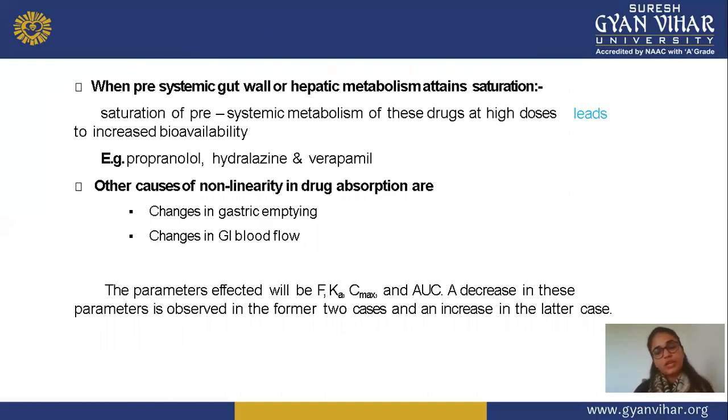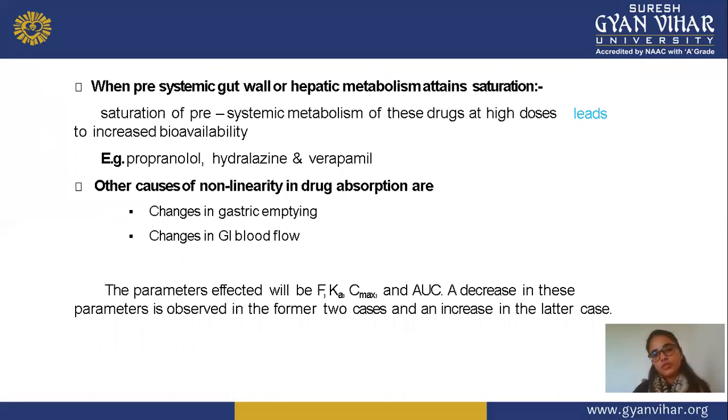Next, the third parameter for absorption is when pre-systemic gut wall or hepatic metabolism attains saturation. Saturation of the pre-systemic metabolism of these drugs at high doses leads to increased bioavailability. When you are taking a very high dose or concentration, more bioavailability is observed, because the pre-systemic metabolism reaches a saturated level. Examples of this are propranolol, hydralazine, and verapamil.